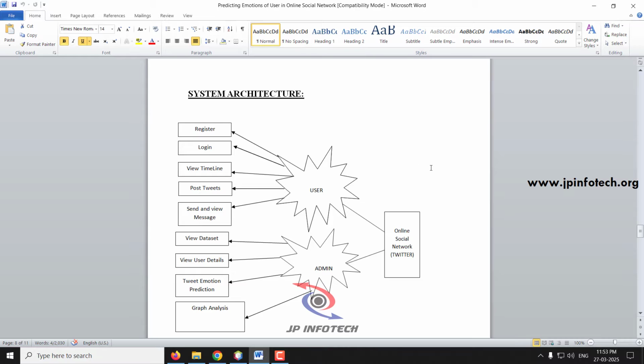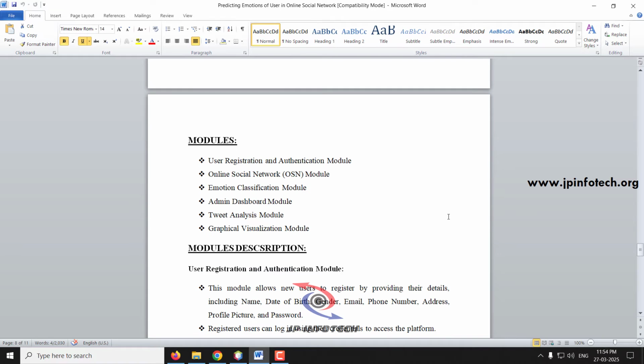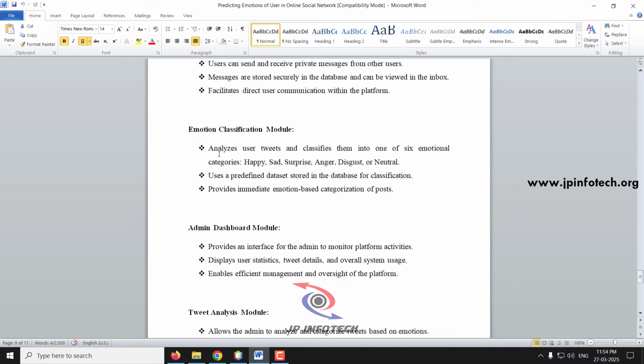Coming to the system architecture, as mentioned, we have the user and the admin part. The user will register, log in, and can view the timeline, post tweets, and send and view messages. The admin can view the data set, view the user details, see the tweet emotion prediction, and make the graphical analysis. These all will be controlled by the online social network, for example Twitter. So these are the modules of the project, and these are the module descriptions of the project.